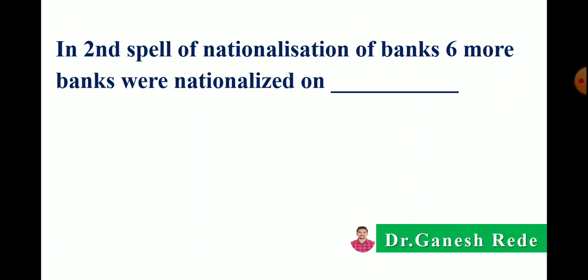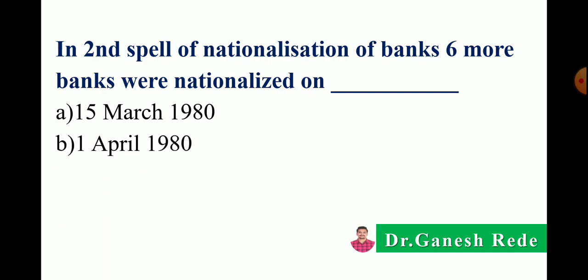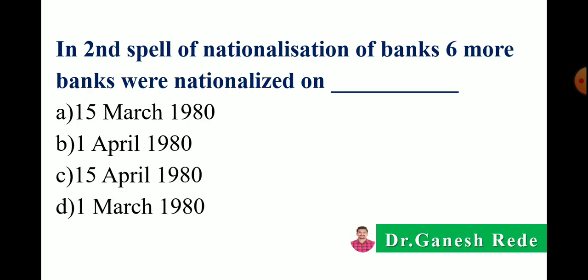The next, in the second spell of nationalization of banks, 6 more banks were nationalized on A 15 March 1980, B 1st April 1980, C 15 April 1980, or D 1st March 1980. So in the second spell of nationalization, 6 banks were nationalized on 15th April 1980.